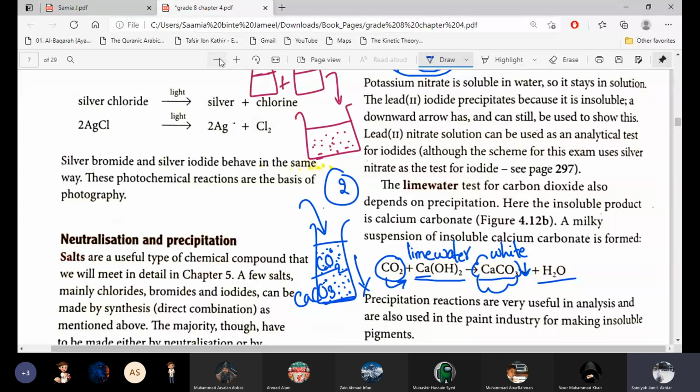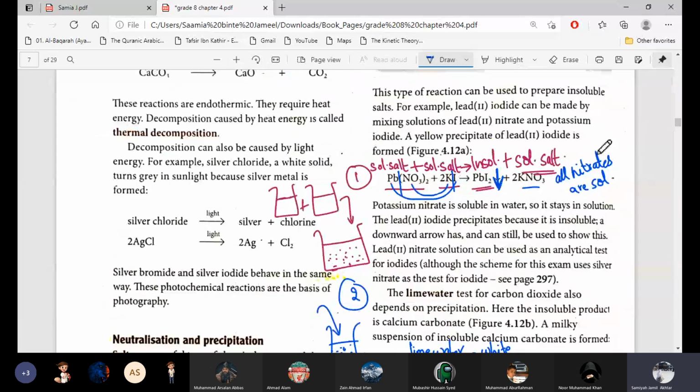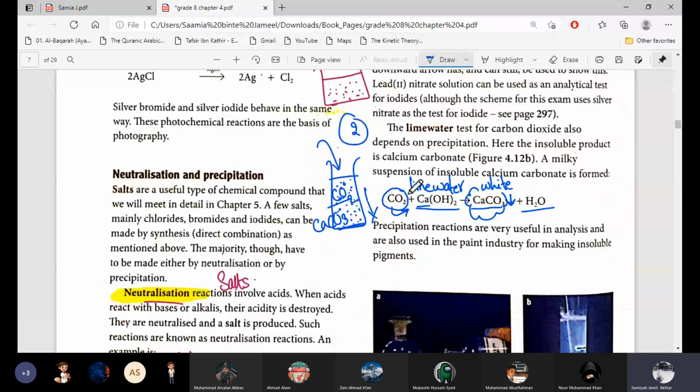The first method to form precipitates is by mixing two salt solutions, and the second is by bubbling any gas into, or reacting any gas with, lime water or any solution. Precipitation reactions are very useful in analysis and are also used in the paint industry for making insoluble pigments. Paint is a suspension. It has precipitates in the solution. So paint is not a solution, it's a suspension.